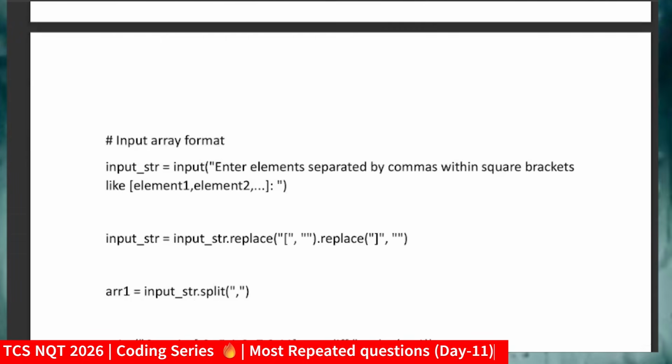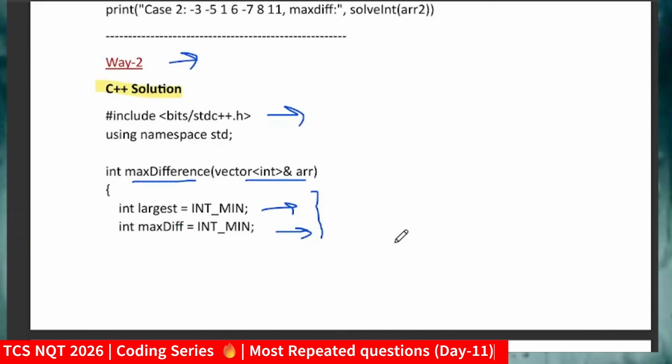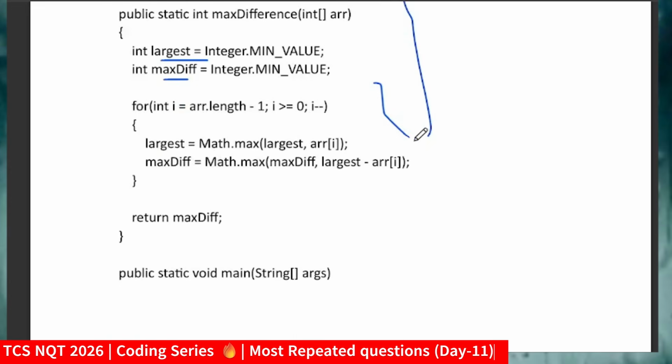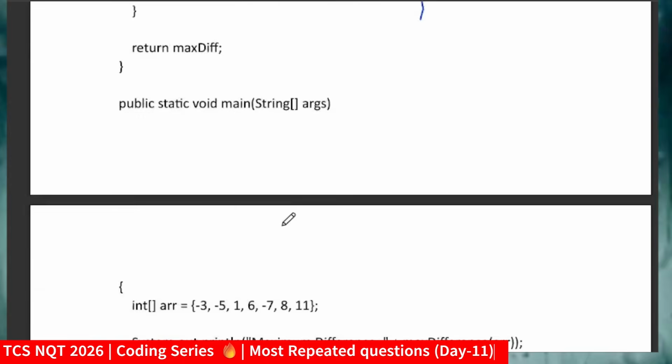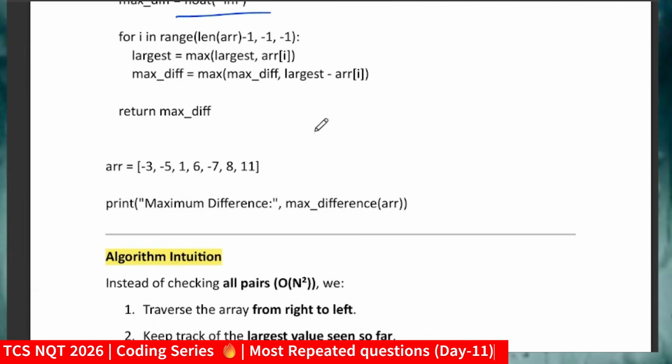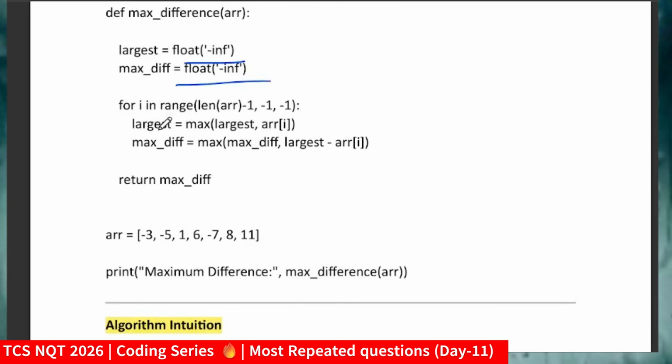Coming to Python, same things I am doing. For Java also, same things: I am calculating the largest and maximum difference values, traversing and updating those values. In Python, again for i in range, here we use range for traversing the loop and calculating the largest value, that is maximum of largest comma arr[i], and maximum difference equal to max of maximum difference comma largest minus arr[i]. And I will just print the output.